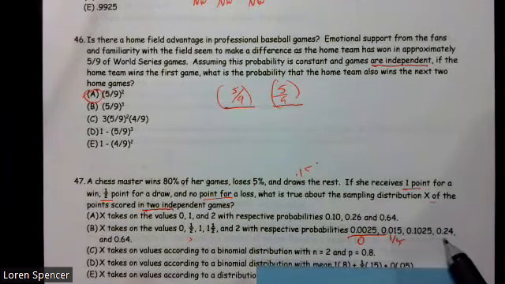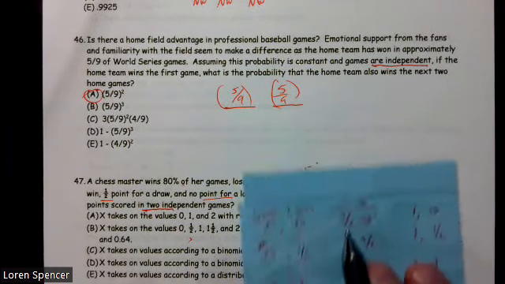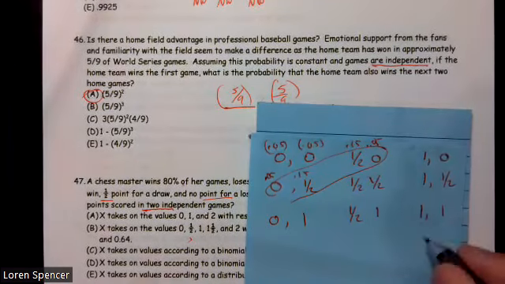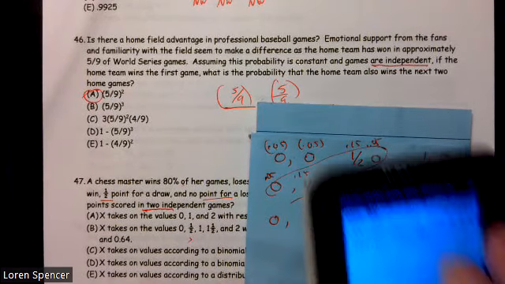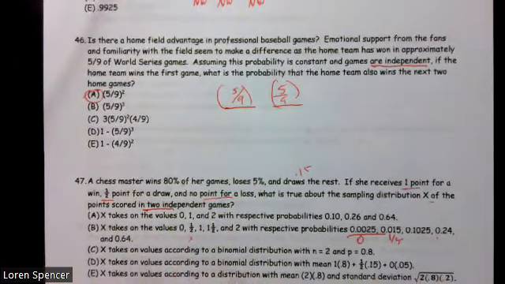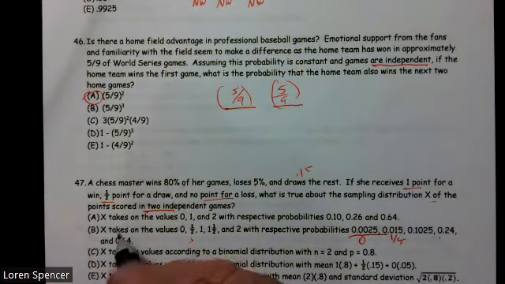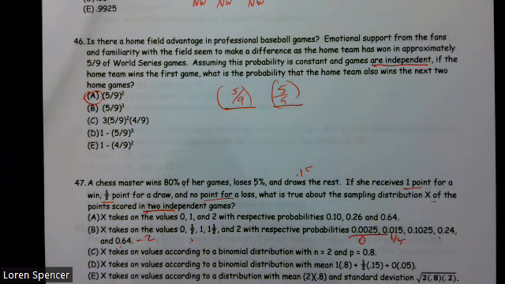I am going to do the very last one. The probability that she wins both games: the probability of winning a game is 0.8, the probability of winning the second game is 0.8, and 0.8 times 0.8 is 0.64. And sure enough, this is the probability that she would win both games and get 2 points. So 47 is B.